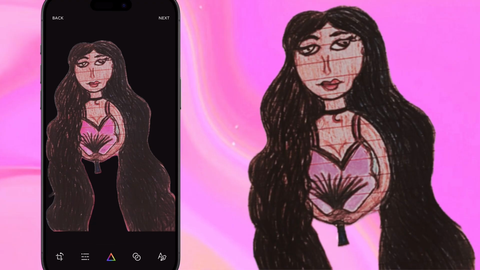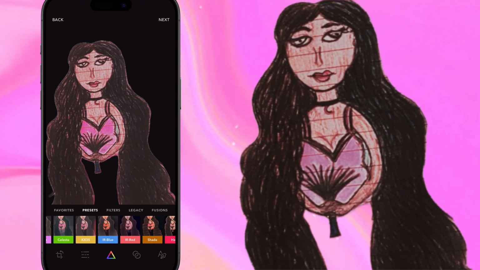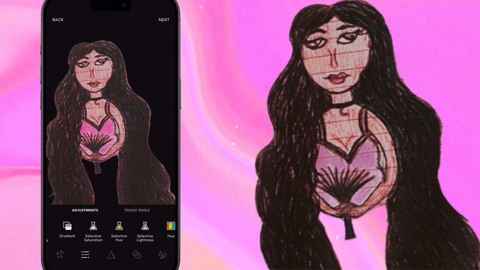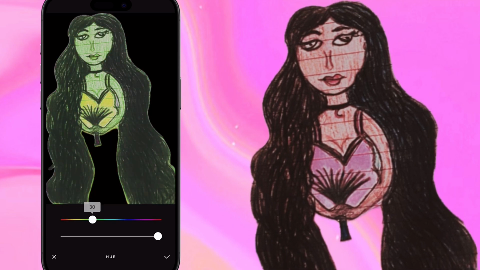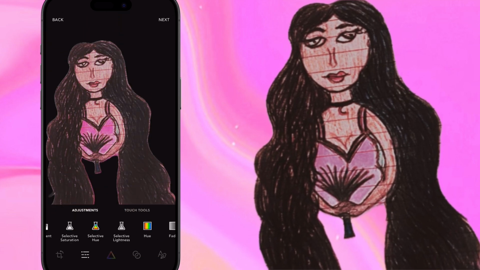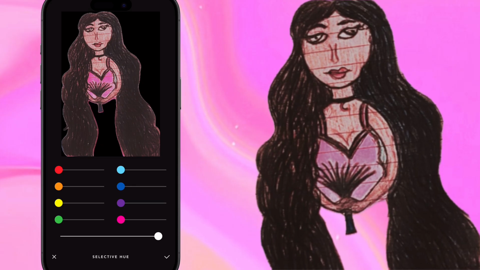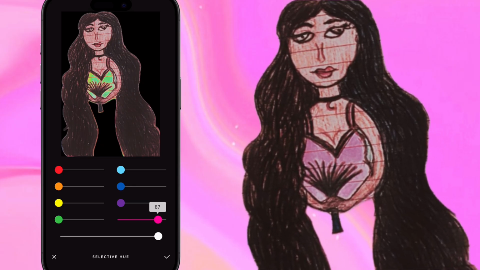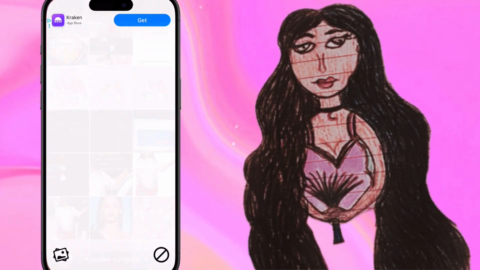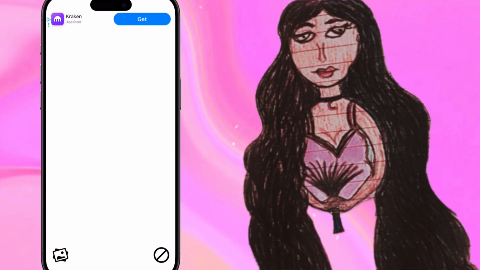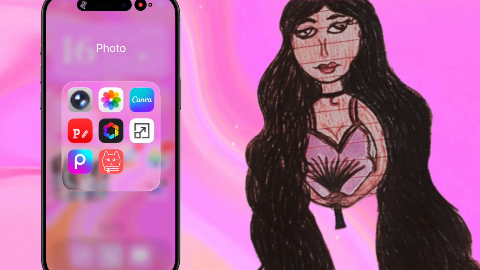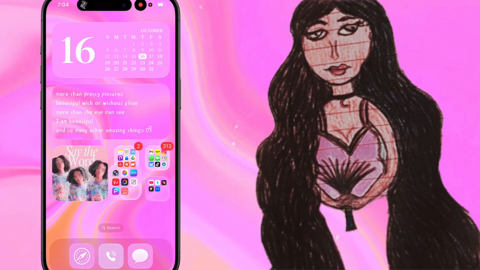So let me just show you. When you go in, there's the different filters and stuff like that you can use, but you can also just go in and change the hue, or you can do selective hue and change the selective hue. If you wanted to change that to green, you could do that. And then I have this resize app. I typically use this to resize my photos for my thumbnails. And then the other two apps I don't really use.